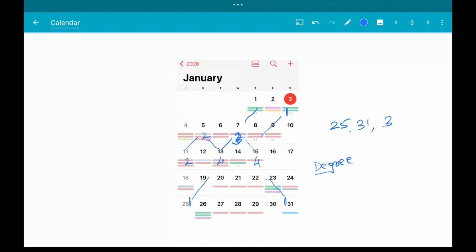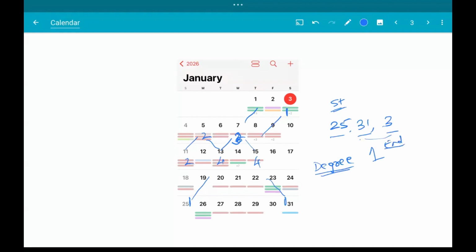This is what we call the degree of a number, let us say, and this degree is the number of roads or number of ways that exist to reach that particular number, right? So we see that for 25, 31 and 3 the degree is 1, which means if 25 is a starting point, then 31 or 3 have to be the ending point.